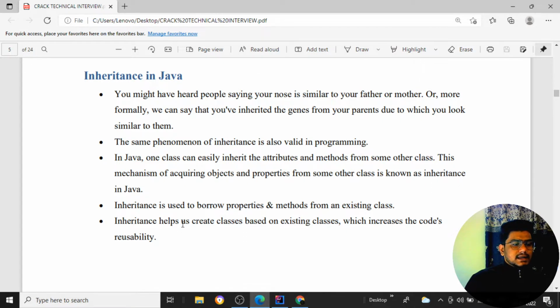So inheritance helps us to create classes based on existing classes, which increases code reusability. Suppose there is one method inside class A. I don't want to create the same method n number of times in my class B, class C, as well as class D. Rather than that, I will inherit the properties of the particular class, that is nothing but a superclass, and use that property. So that is where the code reusability concept comes into the picture.